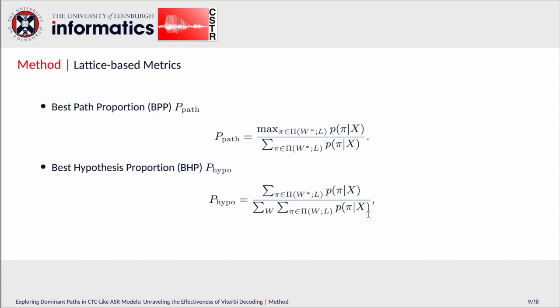The larger BPP is, the more probably we believe there is no dominant path in the decoding space. On the other hand, BHP represents how much the best hypothesis, W star, occupies in the whole lattice. An interesting fact is that if the value is larger than a half, 0.5, that indicates the decoding results of a Viterbi decoder are the same as a full-sum decoder on this lattice. We will see how this metric works later.